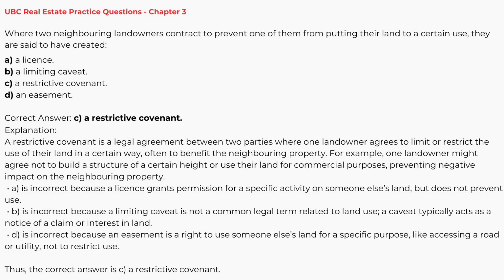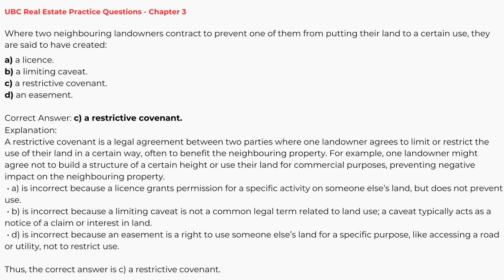Question 13. Where two neighboring landowners contract to prevent one of them from putting their land to a certain use, they are said to have created A. a license, B. a limiting caveat, C. a restrictive covenant, D. an easement. Correct answer, C. a restrictive covenant.